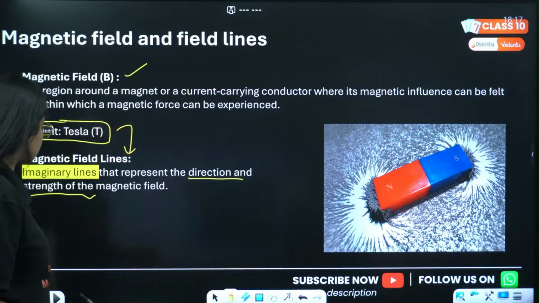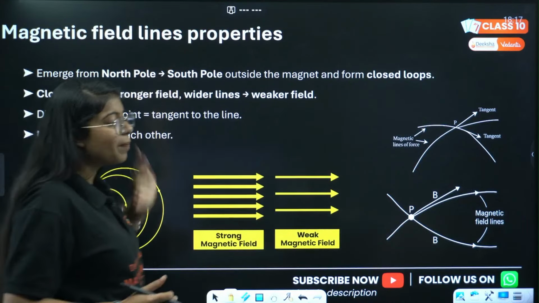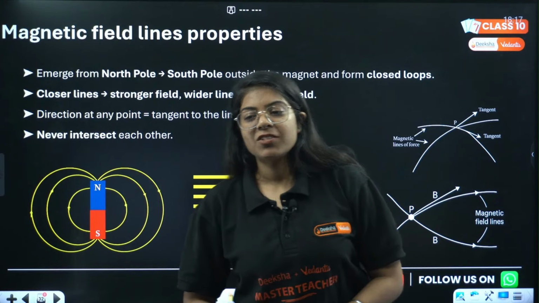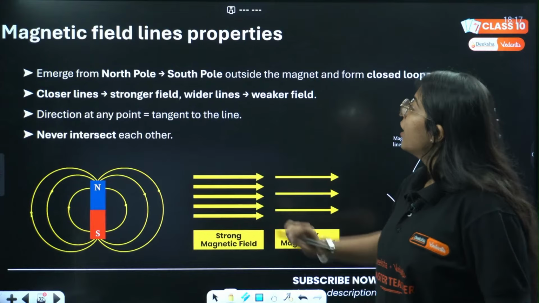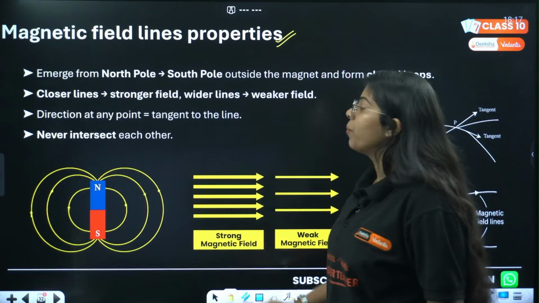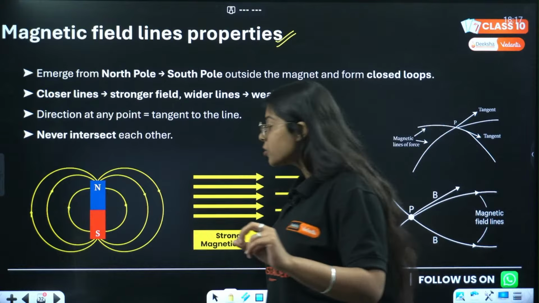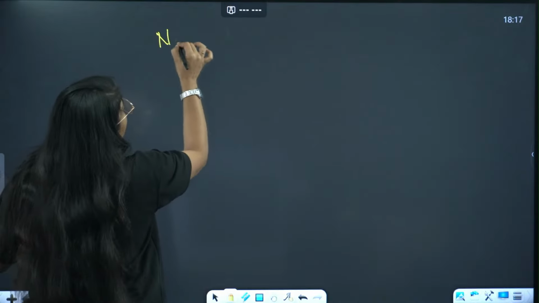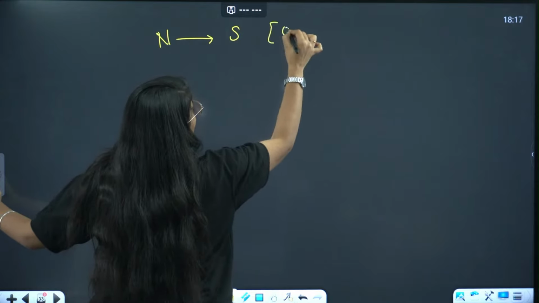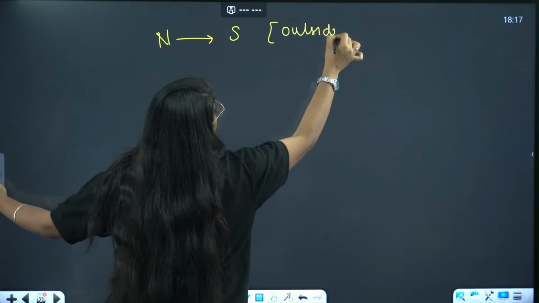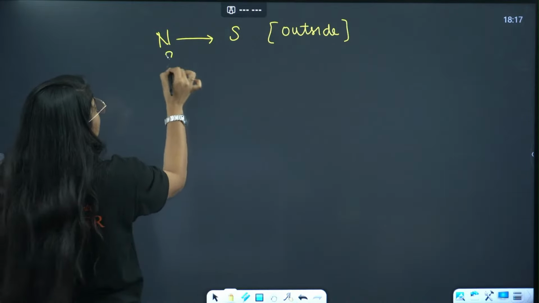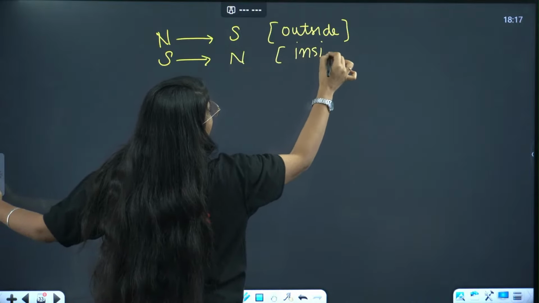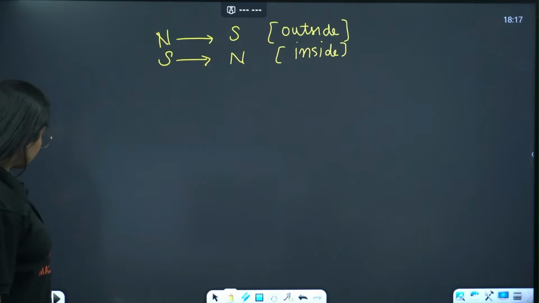तो देखते हैं what is Oersted experiment. Now, उससे पहले we'll see what are some properties of magnetic field lines. ठीक है? चलो, magnetic field lines properties. Now very important, first property is that magnetic field lines go from north to south outside the magnet. We remember this very clearly. Outside they go from north to south, inside they go from south to north. Done? Inside they go from south to north.